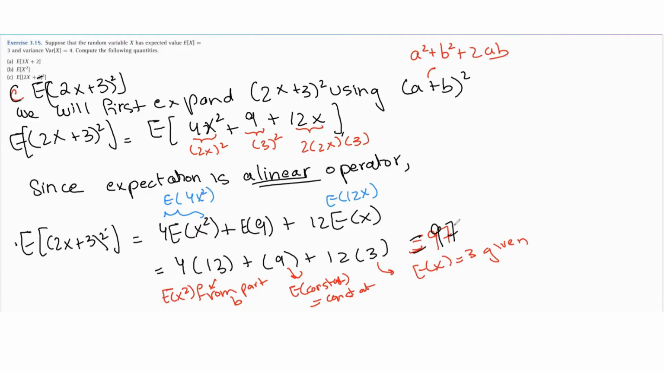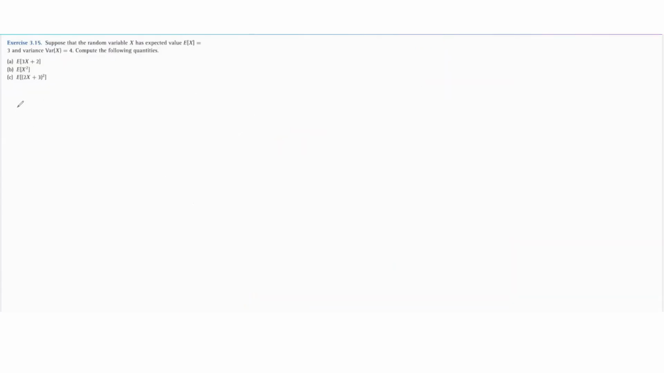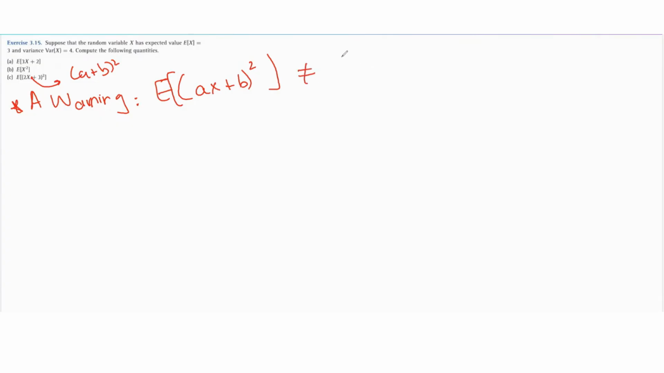Now, something to highlight here: we said that we have to first expand (2x plus 3) whole squared. Why is that important? Let's quickly look at the warning here. We have to first expand this using (a plus b) whole squared. Why do we have to do that? This is because the expected value of (ax plus b) squared is not equal to (a times the expected value of x plus b) whole squared.